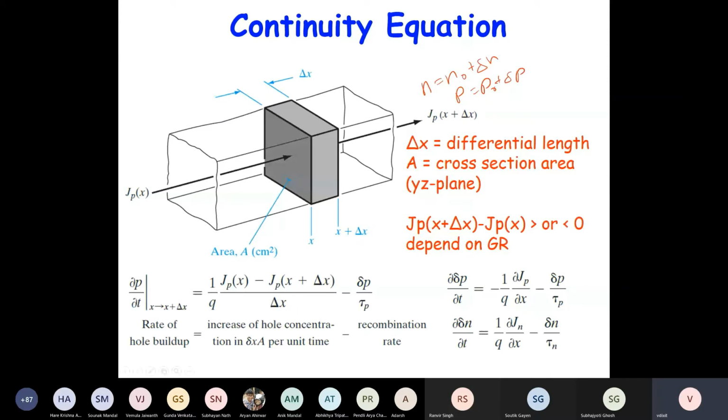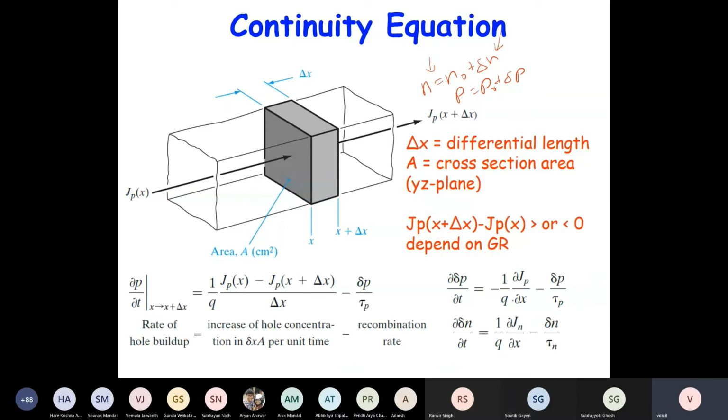So when you take the derivative of n and p, it can all be written as the derivative of delta n, because n naught is constant, right? So only the change, the excess carrier concentration. So the derivative of excess carrier concentration, for holes, there is a minus sign here, minus q dJp by dx, and then recombination again depends on the excess carrier delta p by their lifetime.